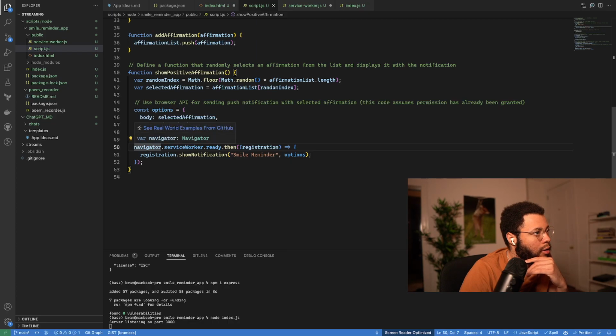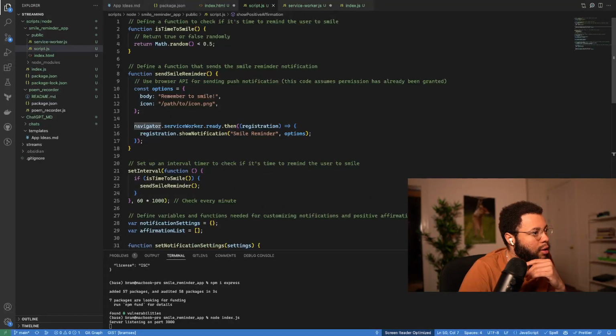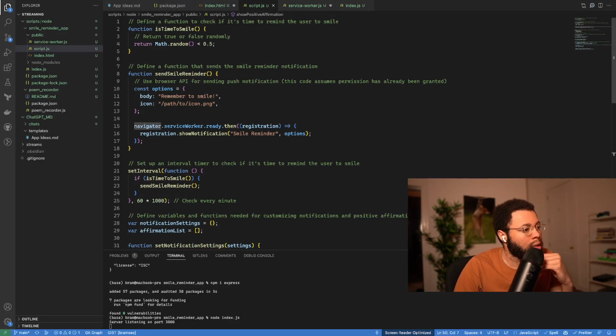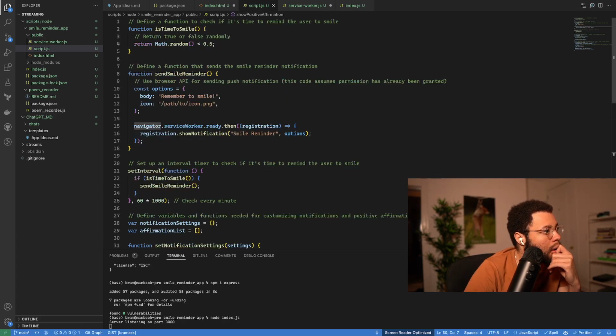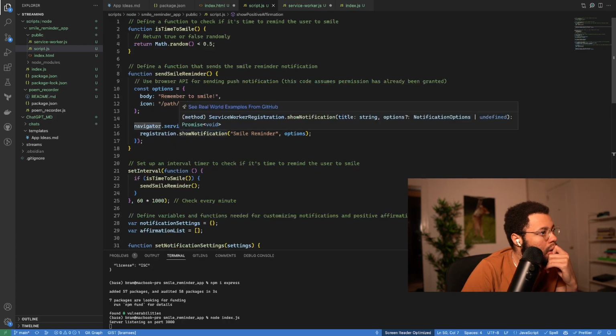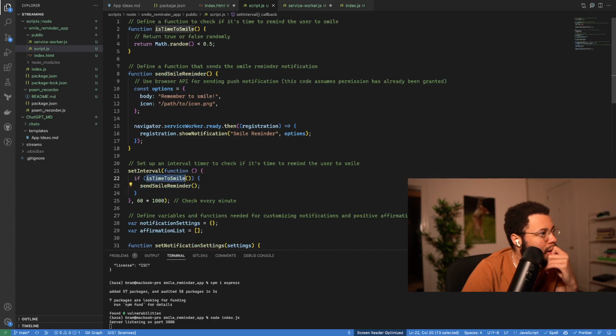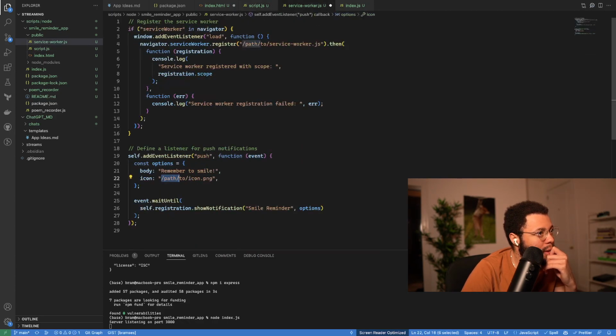The navigator looks like it's setting up the service worker. So this send smile reminder defines, uses the browser API for setting. This is okay. So this is where we get permission.